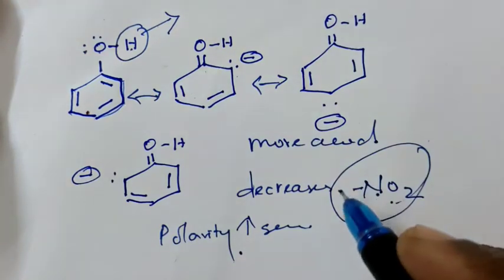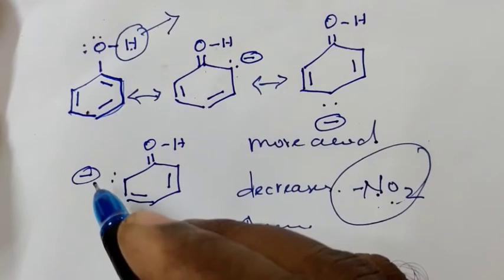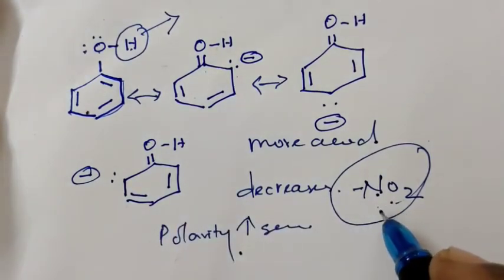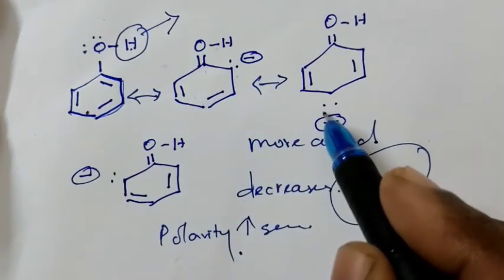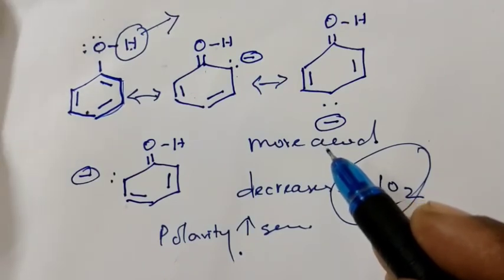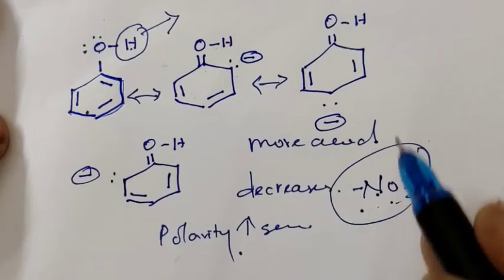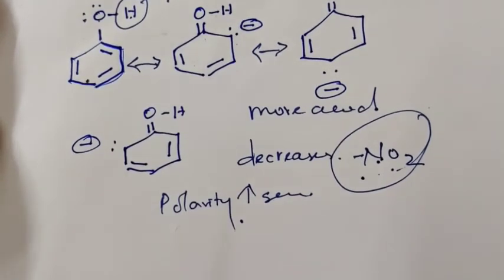That means substitution of an electron withdrawing group in phenol increases the acidic nature further. Also, if the nitro group is substituted in the ortho or para position, this effect is more pronounced. That is, the presence of a nitro group, an electron withdrawing group, in the ortho and para position increases the acid strength of phenol.